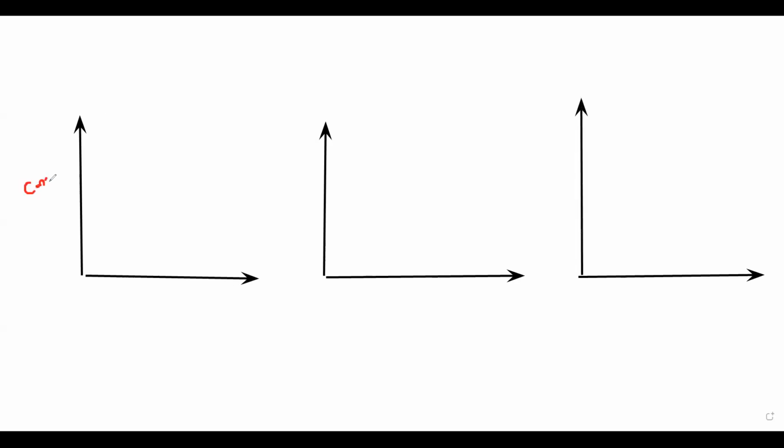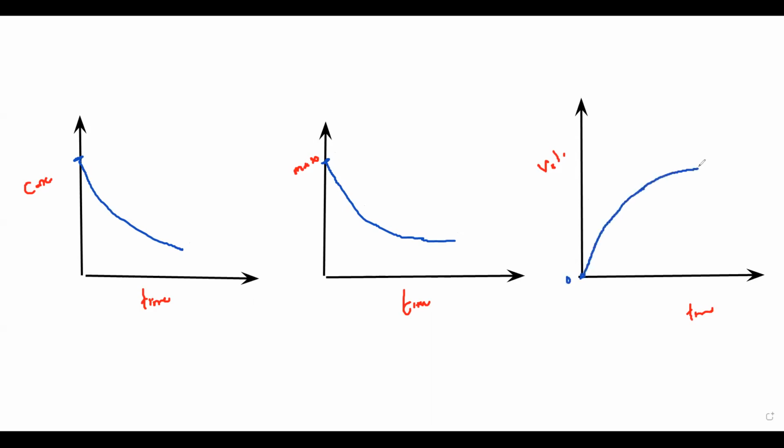So the change in concentration and time graph can be there. It can be mass of the mixture and time, or it can be volume of the product and time. If concentration and time, the concentration of the reactant in the beginning is maximum and it will decrease. If it is mass and time, in the beginning there will be greater mass of the content of the flask, but with the passage of time it decreases. And for volume of the product, initially it will be zero, but it will increase, and the slope decreases until it is a horizontal line, which means zero slope, which shows that the reaction stopped. So concentration-time graph, mass-time graph, and volume-time graph.